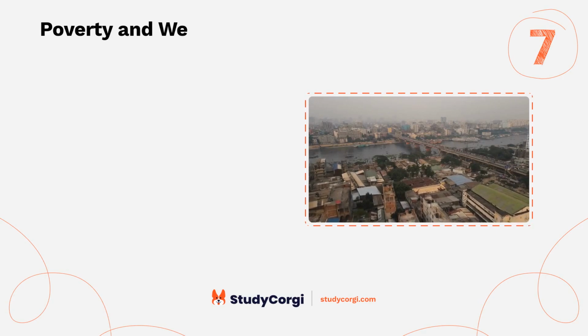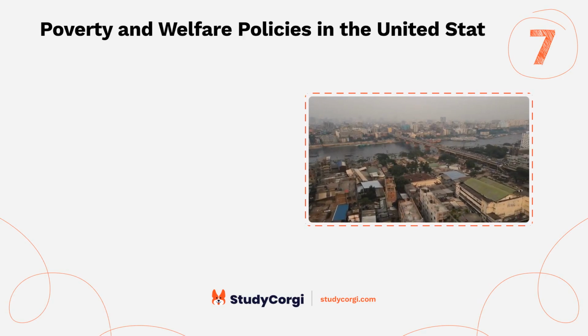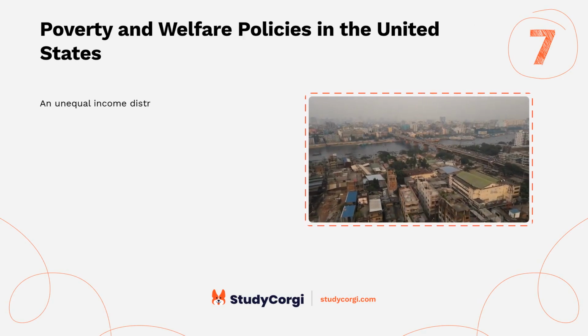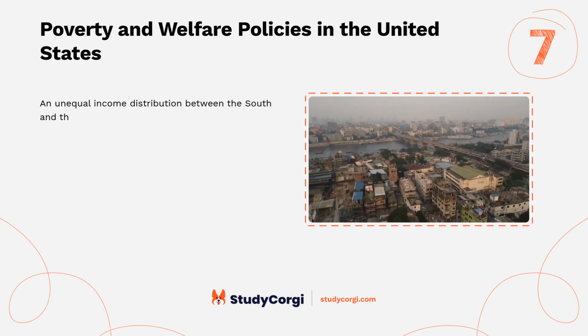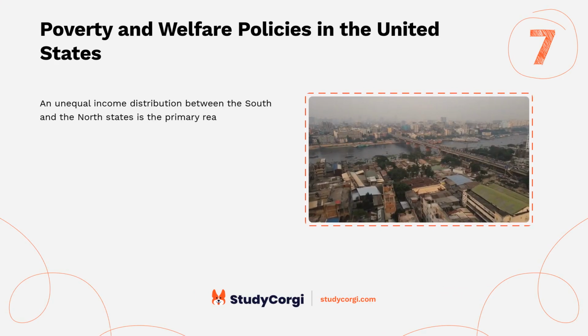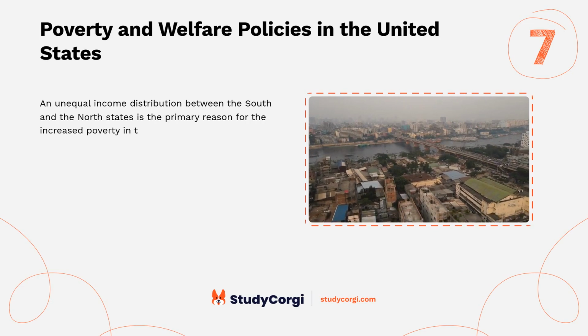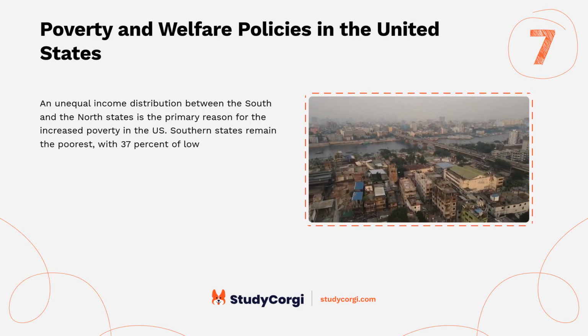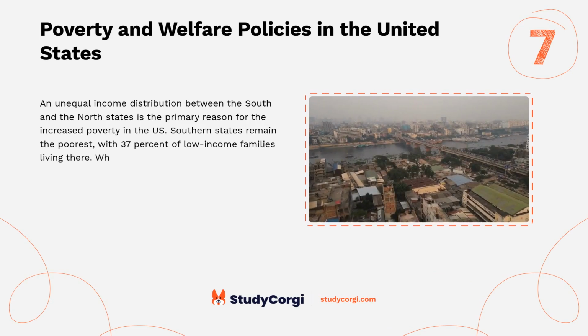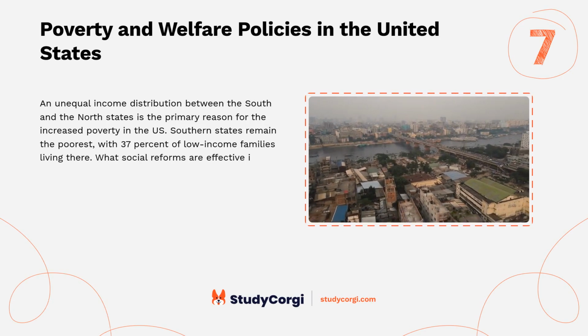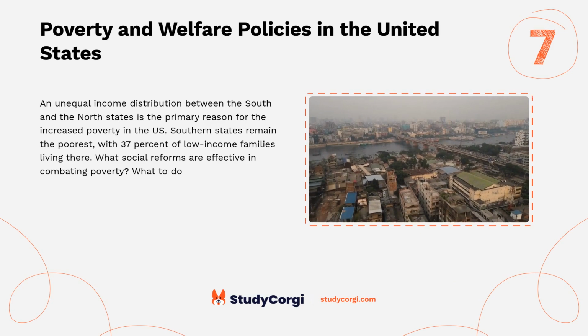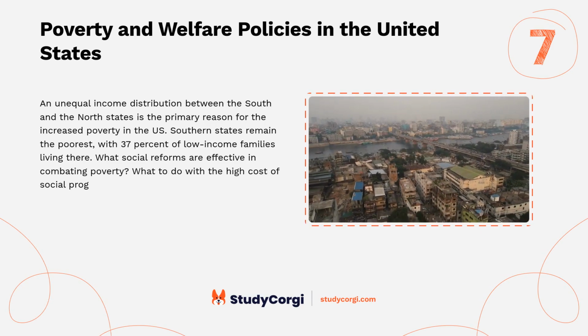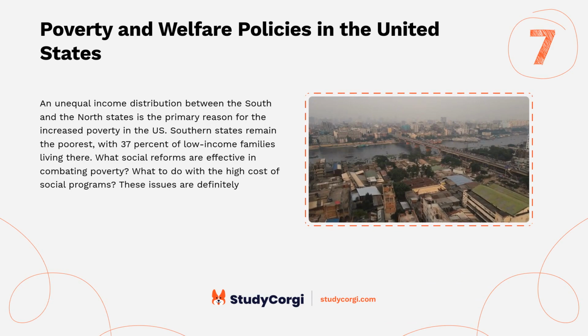Poverty and welfare policies in the United States. An unequal income distribution between the South and the North states is the primary reason for the increased poverty in the U.S. Southern states remain the poorest, with 37% of low-income families living there. What social reforms are effective in combating poverty? What to do with the high cost of social programs? These issues are definitely worth studying.